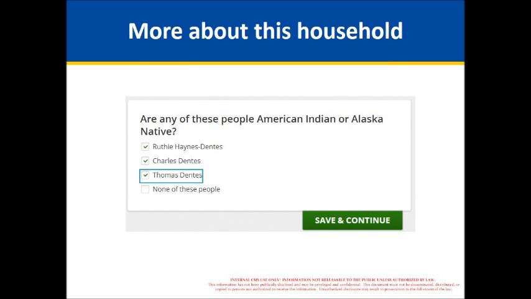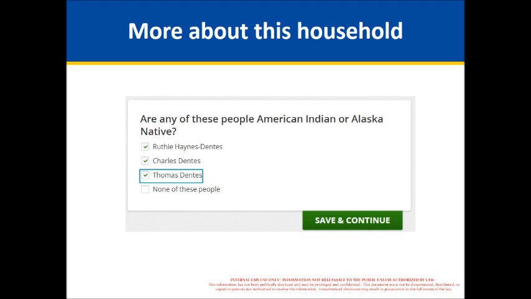So as part of the family and household section, there are some additional questions to determine whether anyone's pregnant, a full-time student, disabled, or needs long-term care. These are related to Medicaid eligibility. And then right after that is this question, which is about whether anyone on the application is American Indian or Alaska Native. The purpose of this question is to help prompt the system logic to ask additional questions to determine